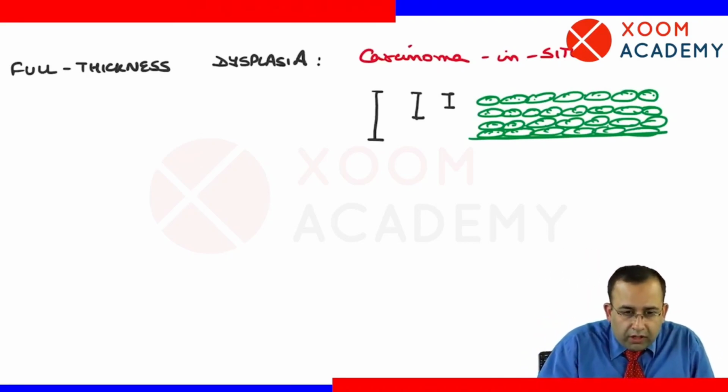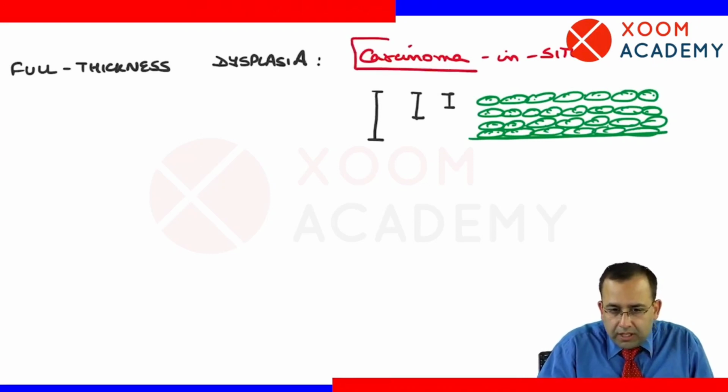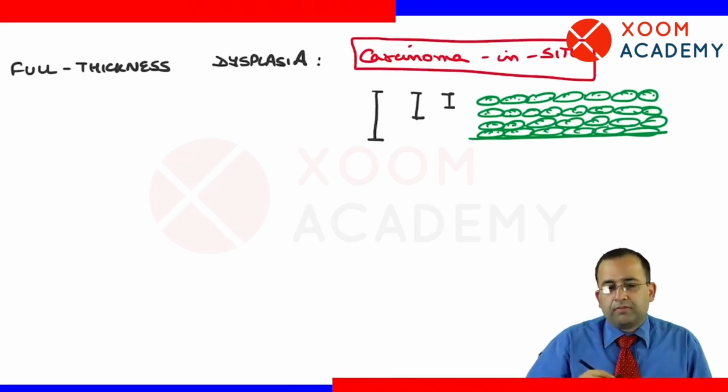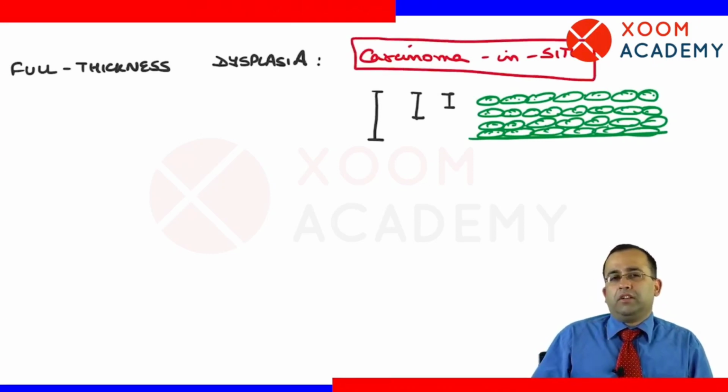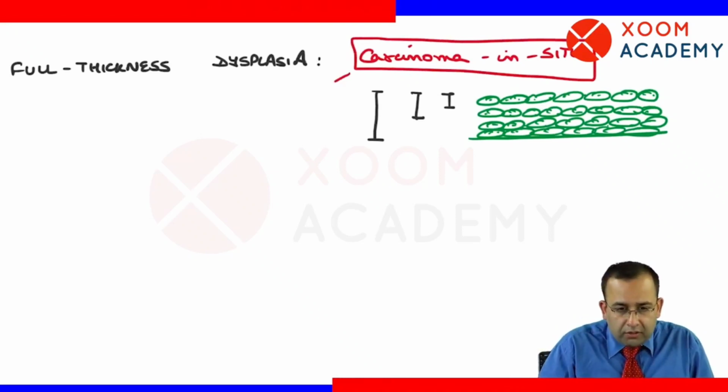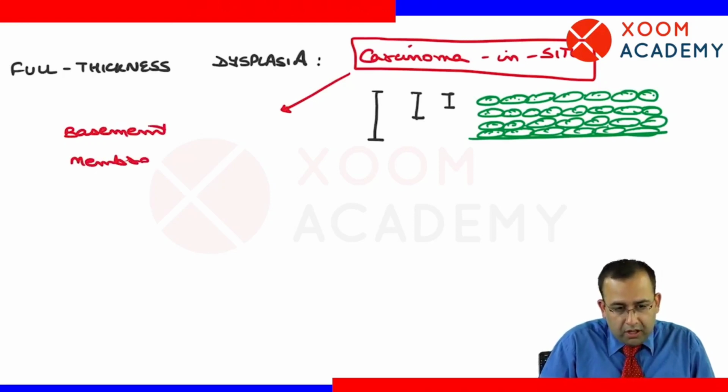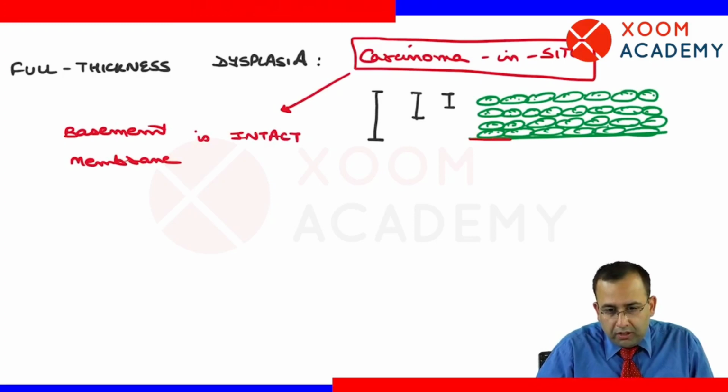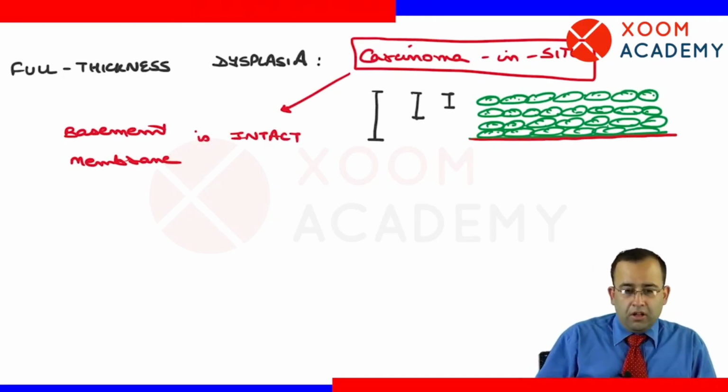What is the difference between carcinoma in situ and carcinomas? इसमें and carcinoma में फर्क क्या है? In carcinoma in situ, basement membrane is intact. Very, very important. You are able to make out that the basement membrane is intact.